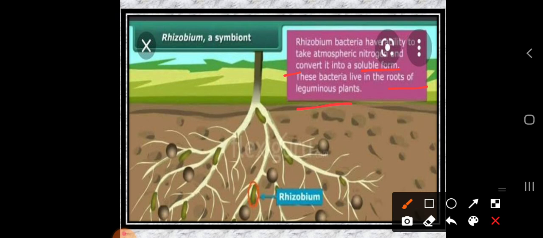So what is the work of rhizobium? It has the ability to take atmospheric nitrogen. Nitrogen cycles we are going to cover in the next class. So this is one of the concepts: rhizobium takes the nitrogen and converts it into soluble form, which is required for the better growth of the plant. The best example of a microorganism that helps increase soil fertility is rhizobium.